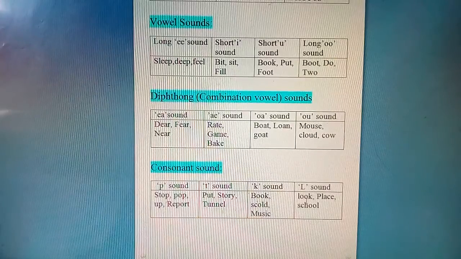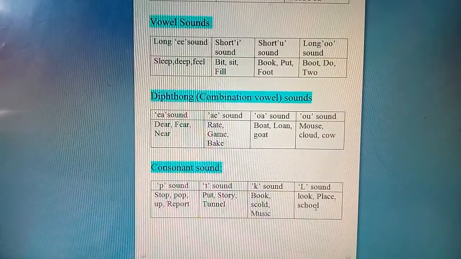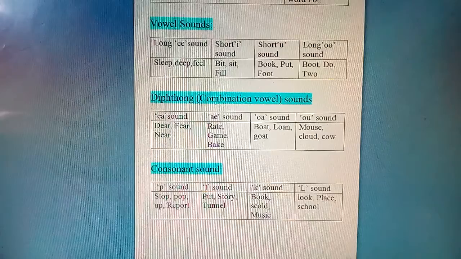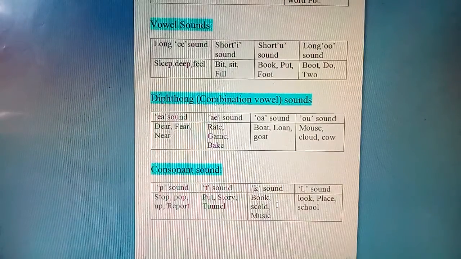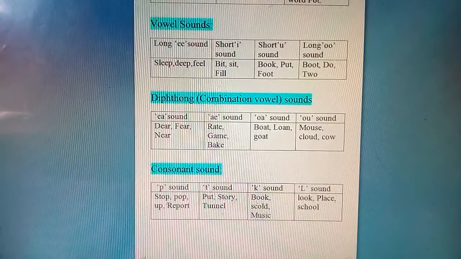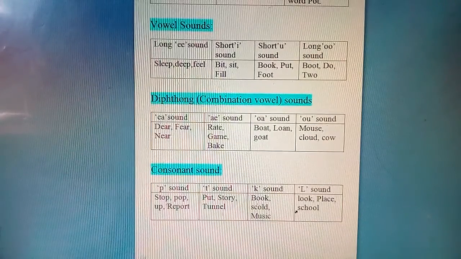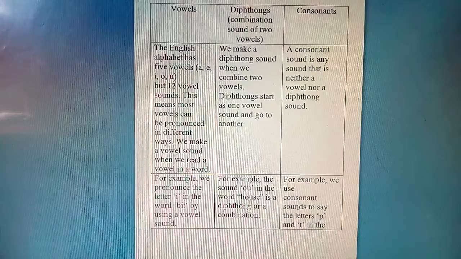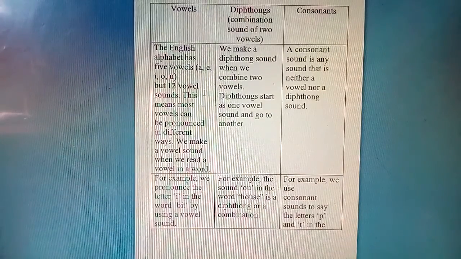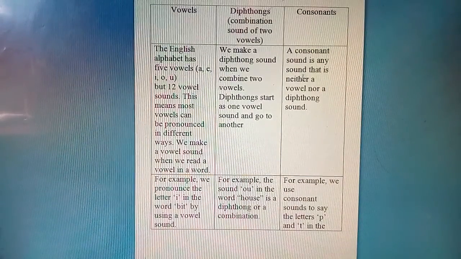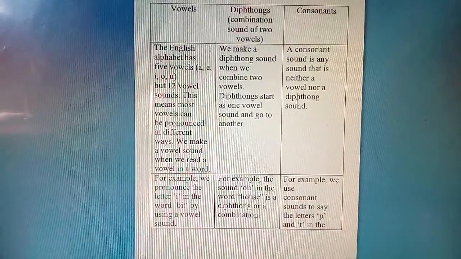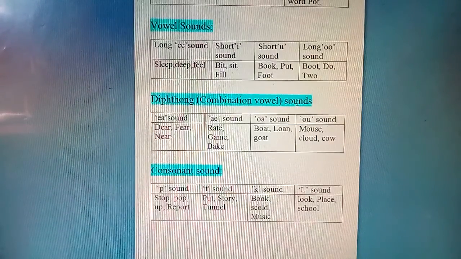Similarly L sound: look, place, school. Okay, so these are the consonants, that is neither vowel nor diphthong. That is the consonant sound. So there are different types of sounds we have seen, that is vowels, diphthongs and consonants. These are the basic types of sounds.